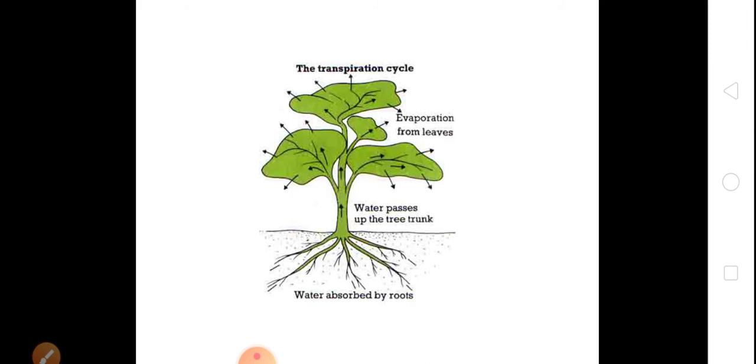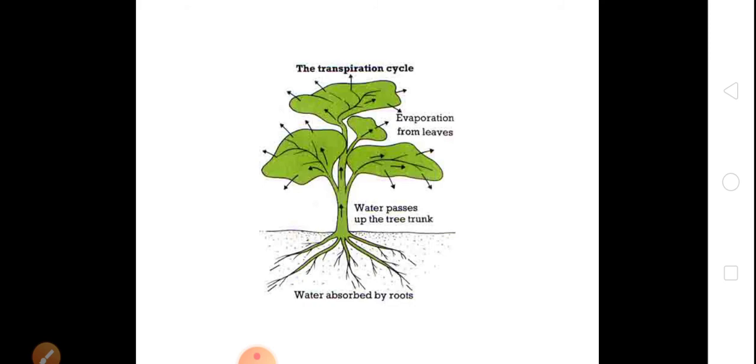So learn very carefully each and every part of the chapter. Lastly, children, I will tell you the definitions of all the topics.